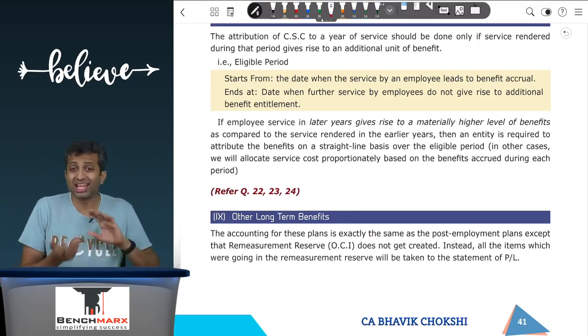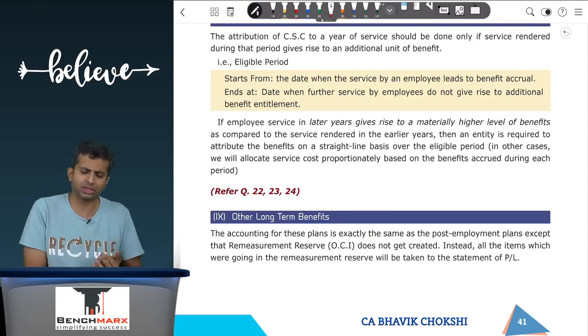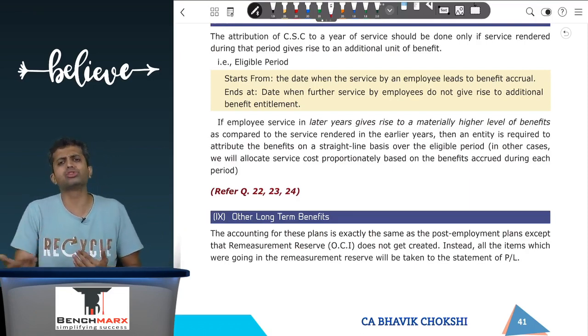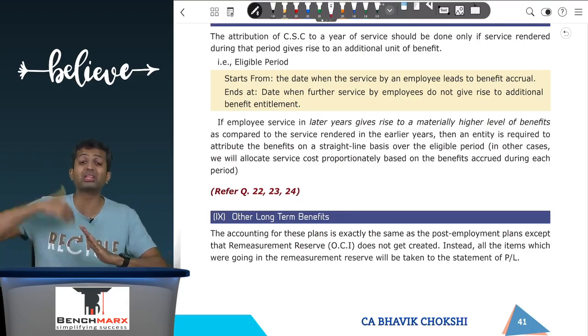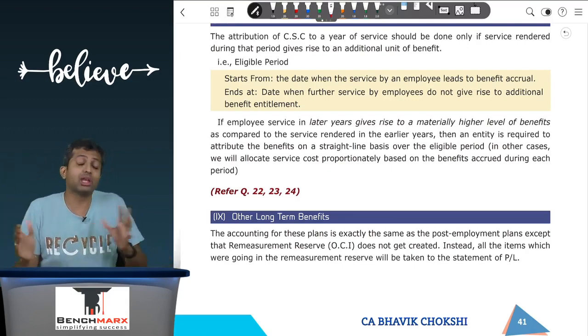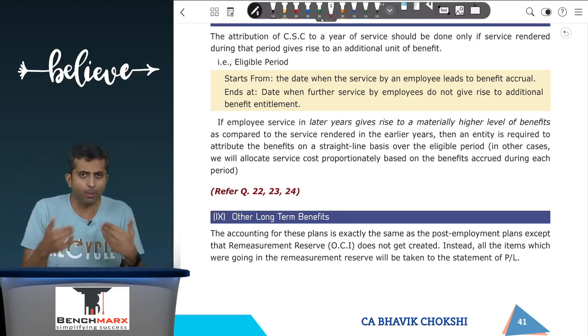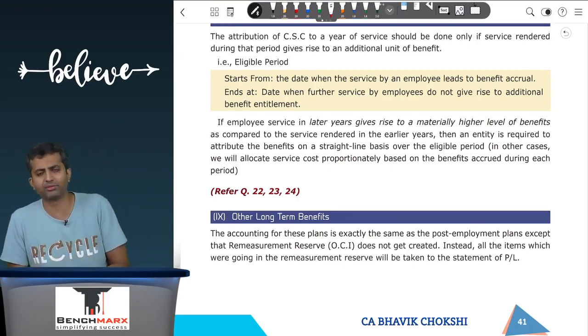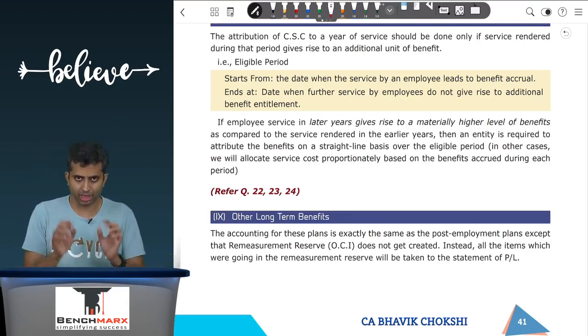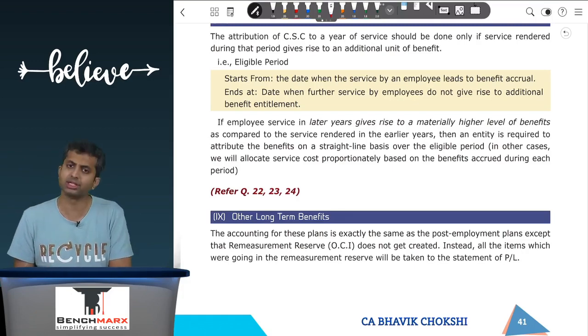On the other hand, if in the second example there was 40% in the first 10 years and then only an additional 10% in the remaining 10 years, it is not a materially higher level of benefit. Materially higher kitna hota hai, that has not been defined, but this is by observation. It is not a materially higher level of benefit, and hence no straight lining is required. So this is one point that you should keep into consideration.